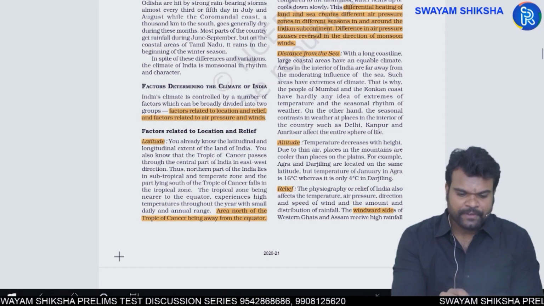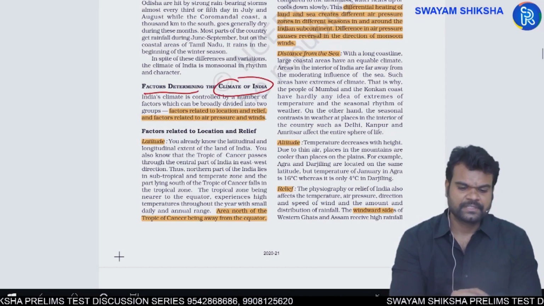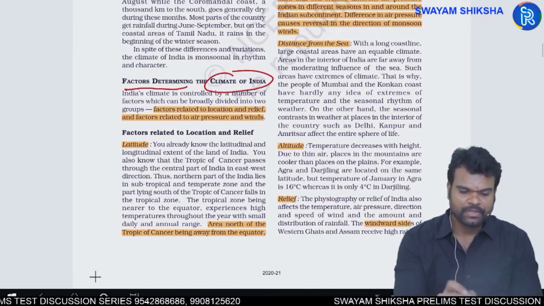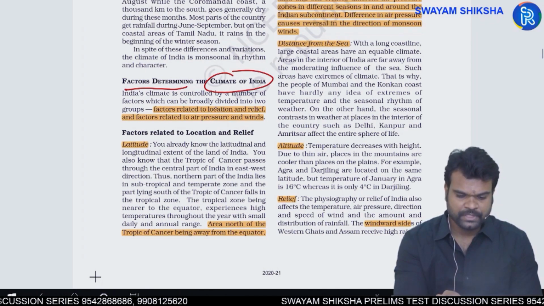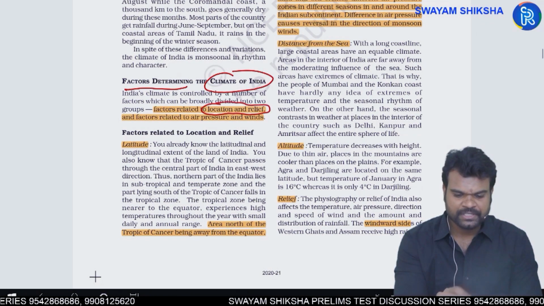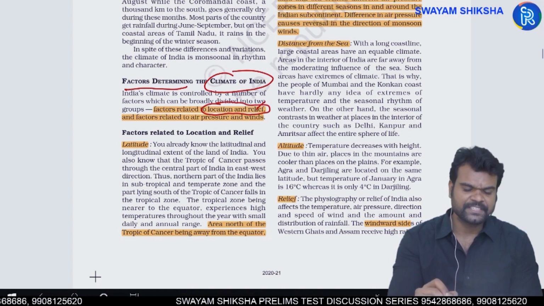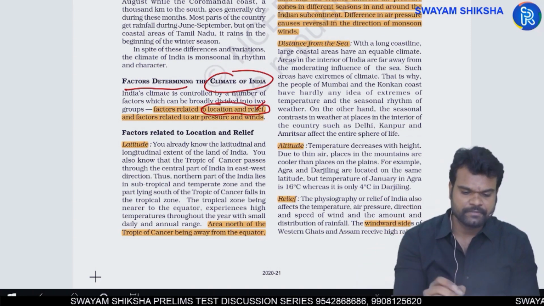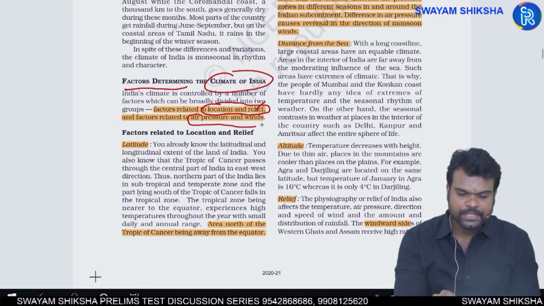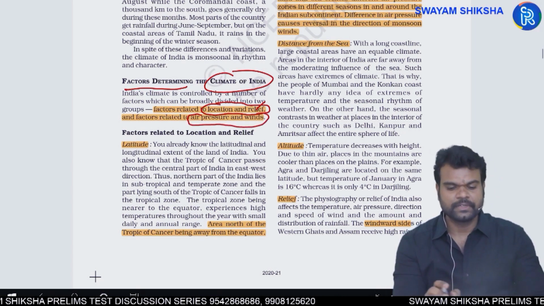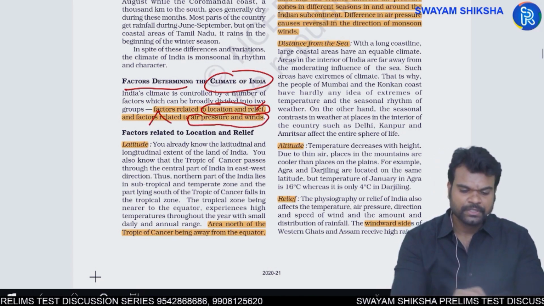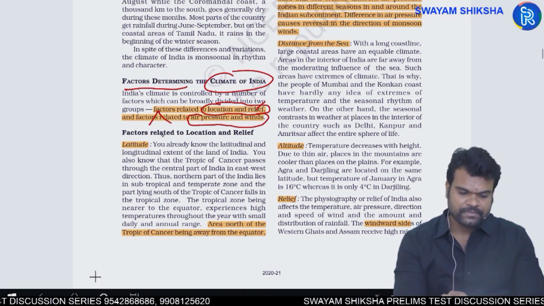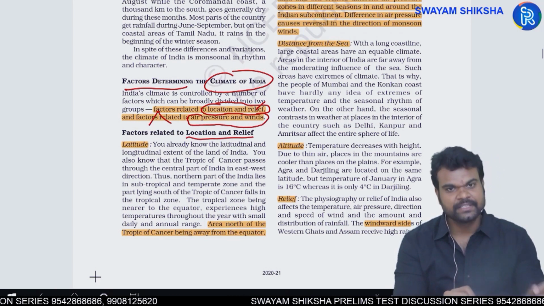Now, the factors that determine the climate of India are broadly categorized into two types. First one, factors related to location and relief structure. Relief is nothing but mountains, or it is based on the elevation from the mean sea level. And the factors related to air pressure and weather winds. These are the two factors. Now first we'll start with the factors related to location and relief.